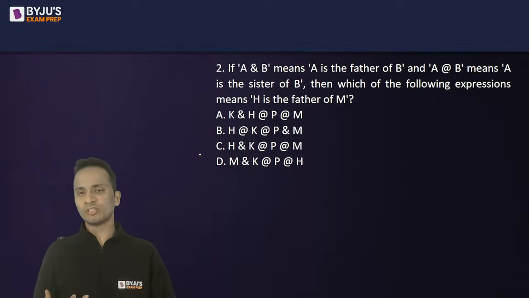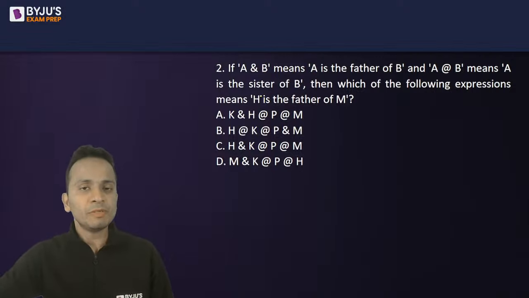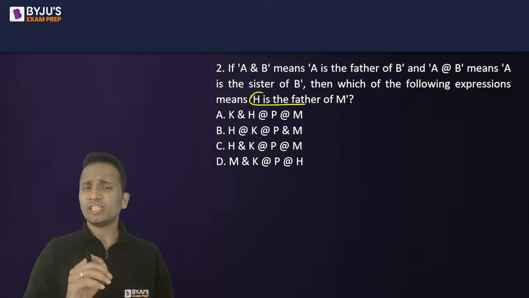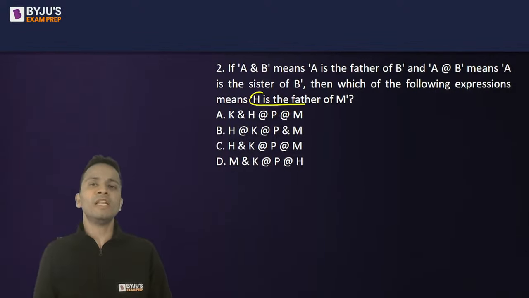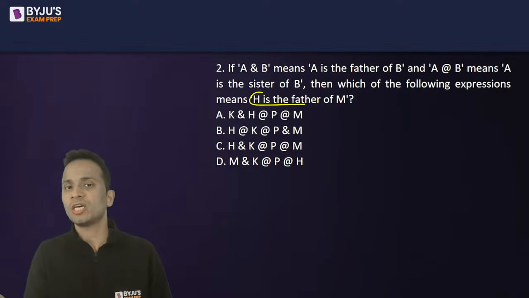So my way of doing this question, probably most of you must have used the same method. Now the statement that I have to verify is H is the father of M. Now if H is the father, then H has to be male. Okay. So I'll play the game of elimination in this type of question first of all. So I'll be eliminating all those options in which H is not a male.